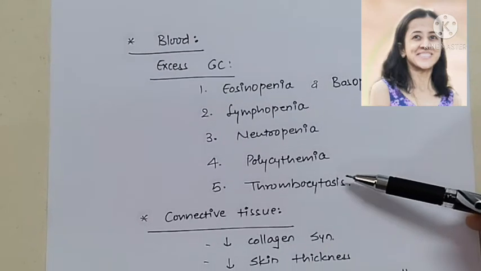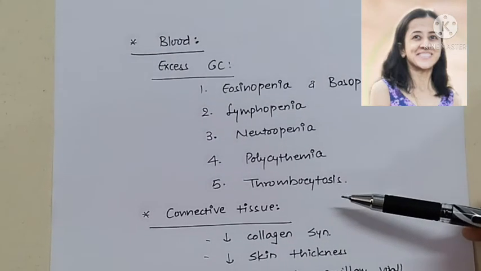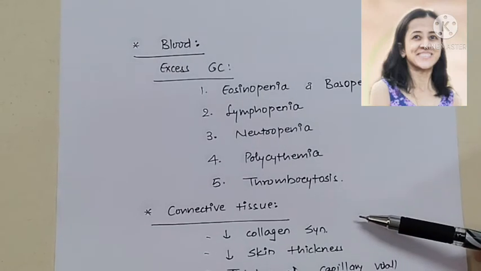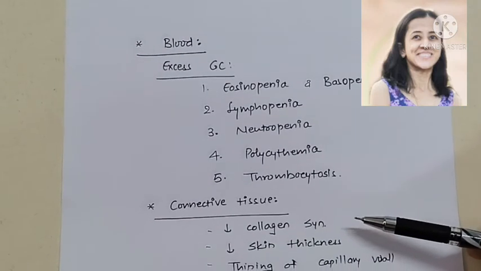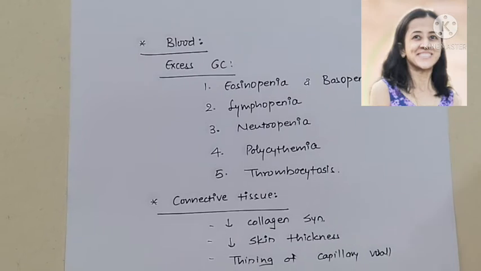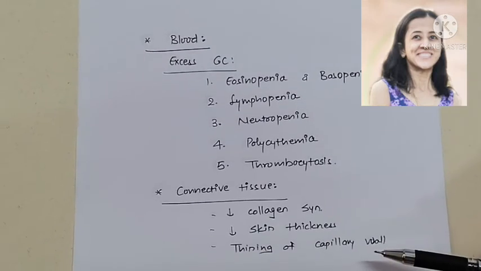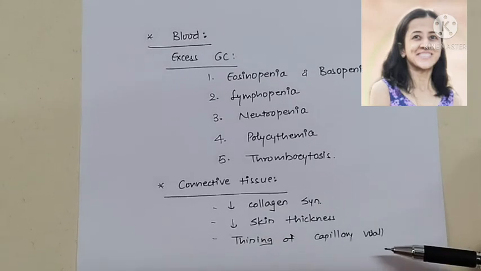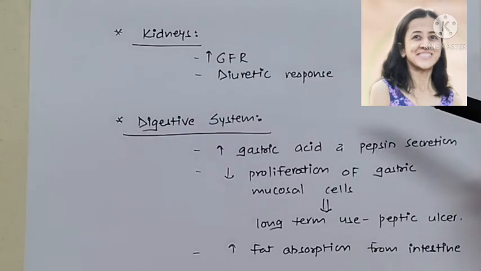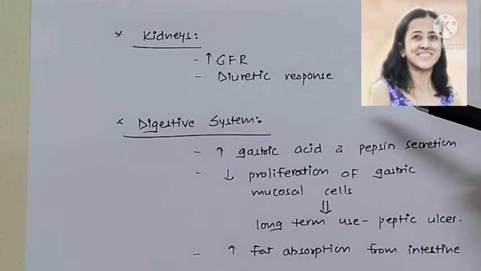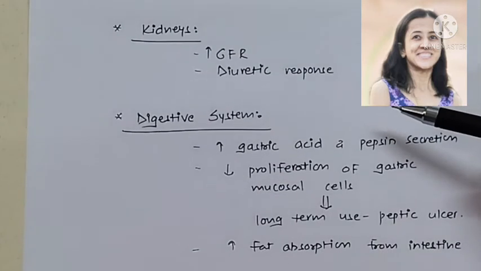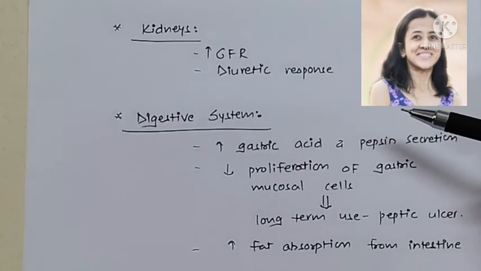Effects on the connective tissue. Glucocorticoids decrease collagen synthesis. Skin thickness is reduced, and there is thinning of the capillary wall, which results in the rupture of the capillary wall and produces intracutaneous hemorrhages. Effects on kidney, it increases GFR and it has diuretic response, so it causes excretion of water load.